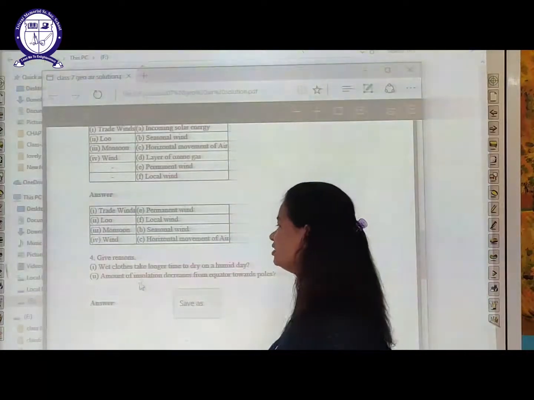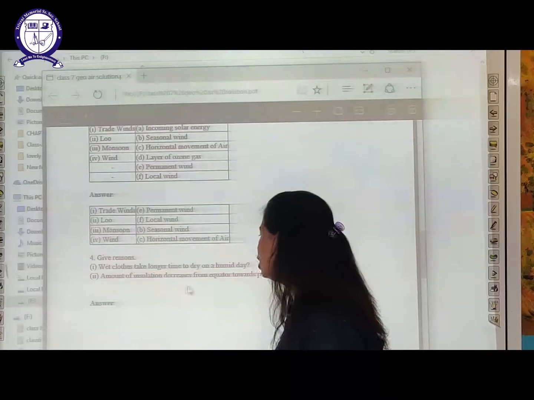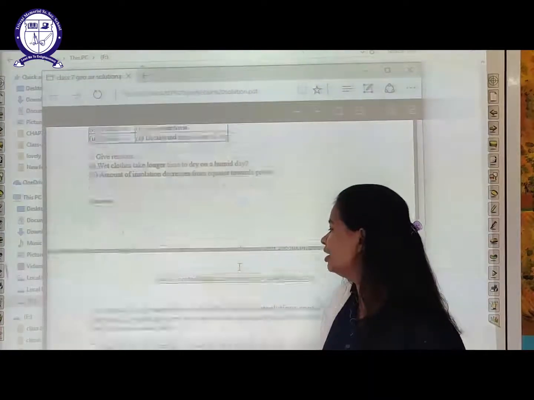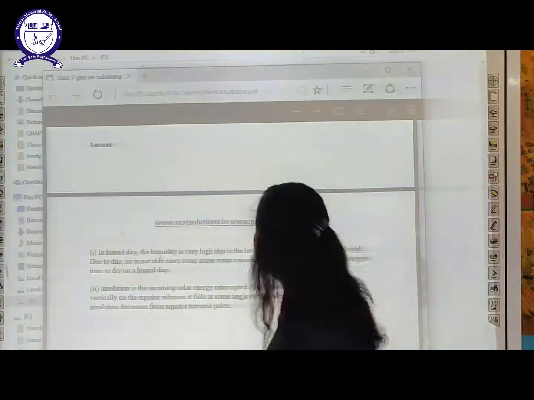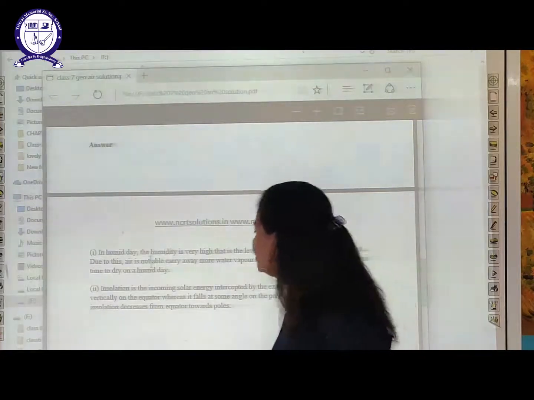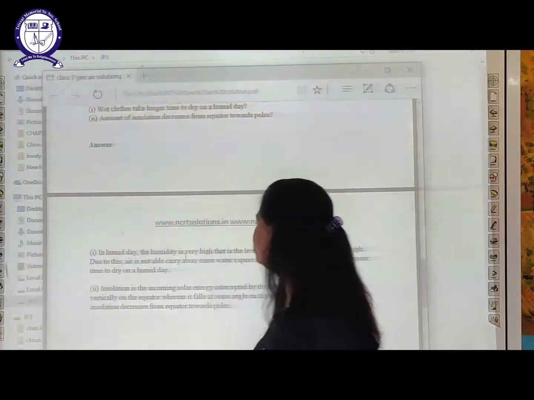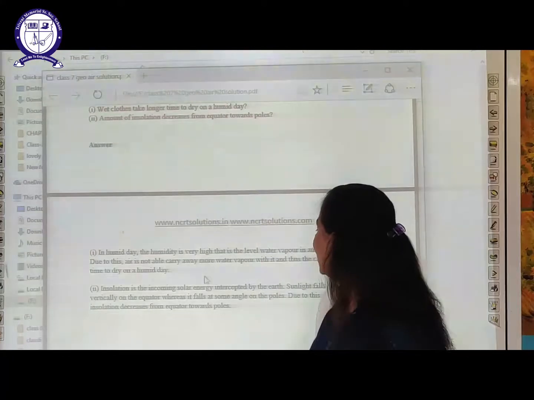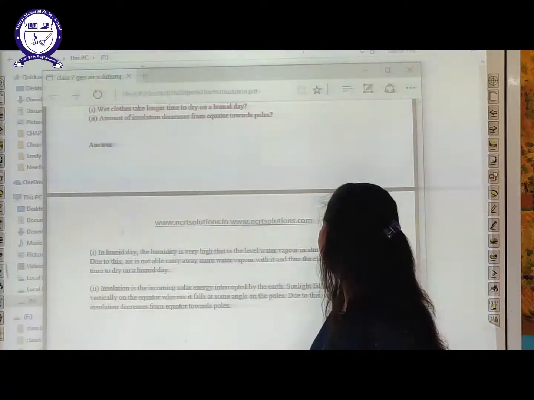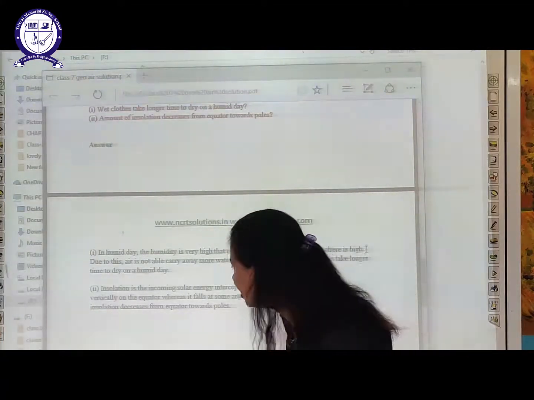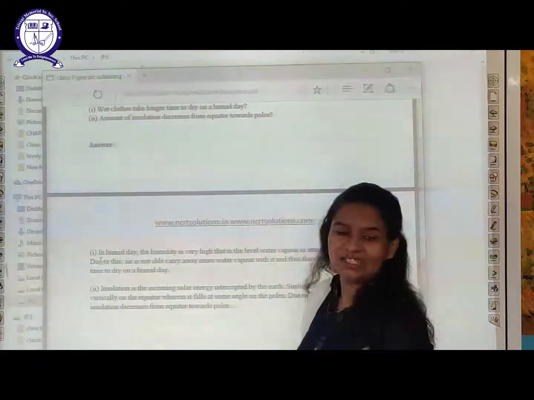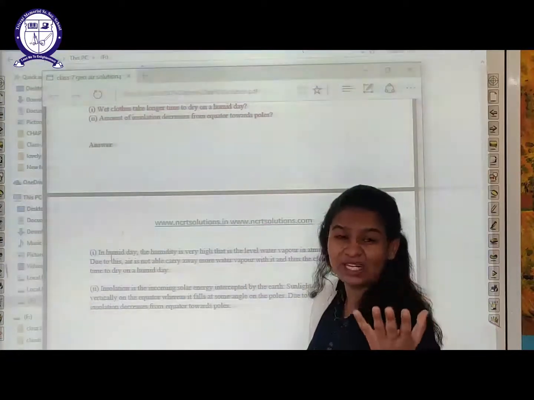Thereafter, students, give reasons are there. Wet clothes take longer time to dry on humid days. This also I told you. This is because on a humid day the humidity is very high, that is, the level of water vapor in the atmosphere is also high. When the level of water vapor is high, what will happen?